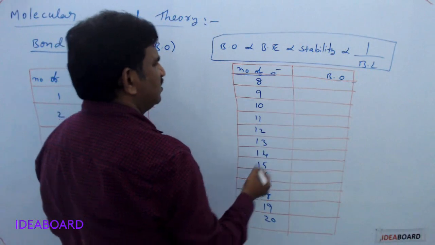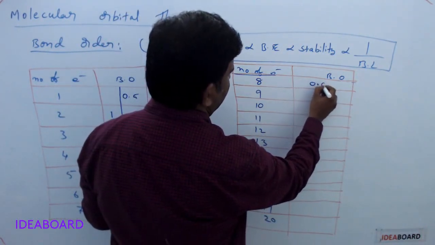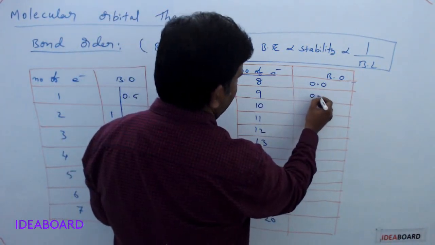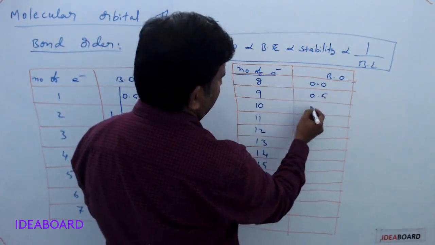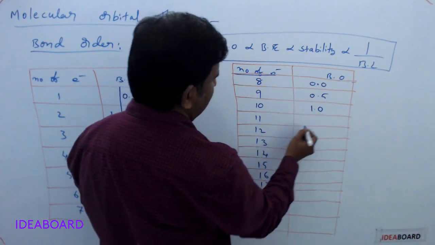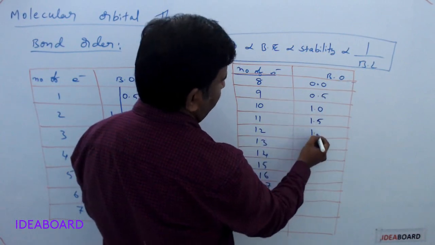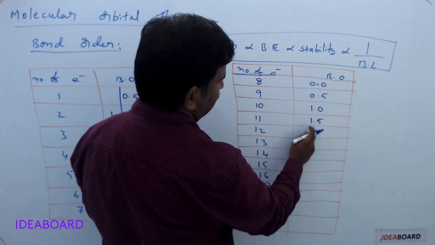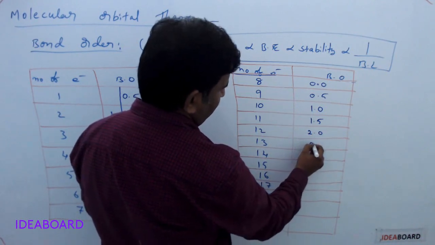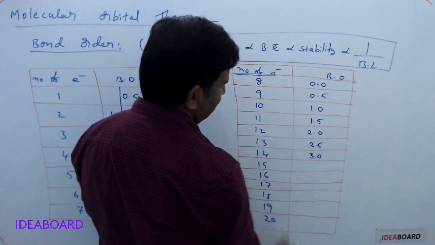So for 8 electrons we start with bond order 0.0, means 0 only, and 9 is 0.5, 10 is 1.0, 11 is 1.5, 12 is 2.0, 13 is 2.5, 14 is 3.0.